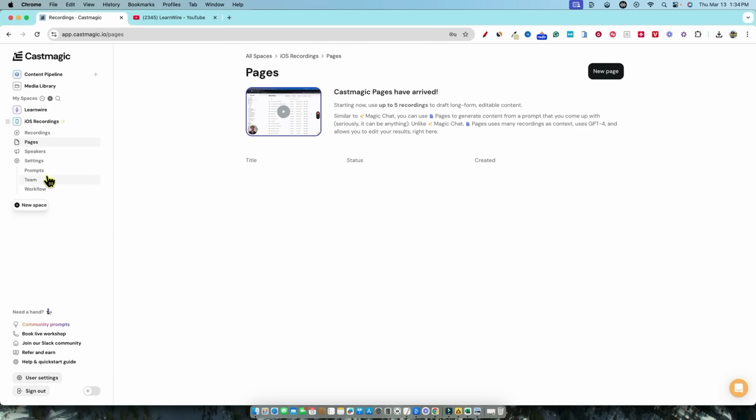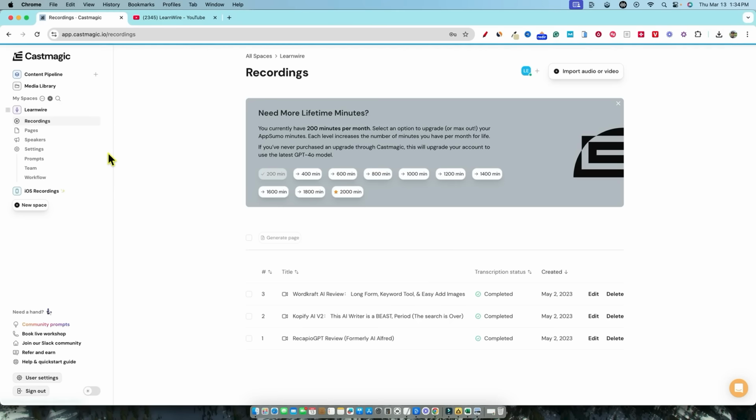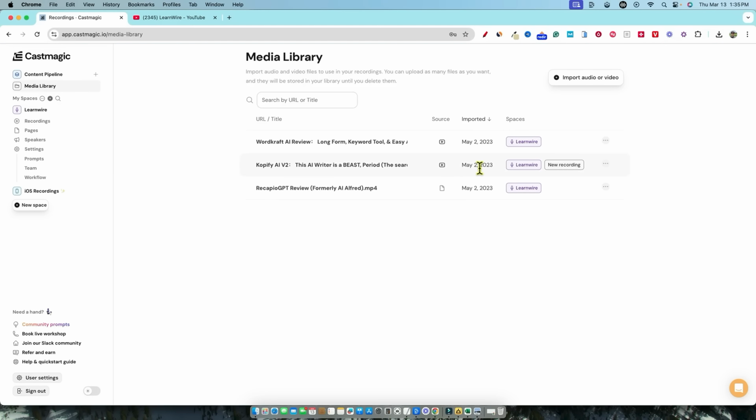So a couple of the really cool features that they are doing. I want to go click over here on LearnWire because this is where I'm going to upload some stuff, and then I'm going to go look at my media library because it's been a while. It's been actually since, okay, so cool. So it's been 2 years.